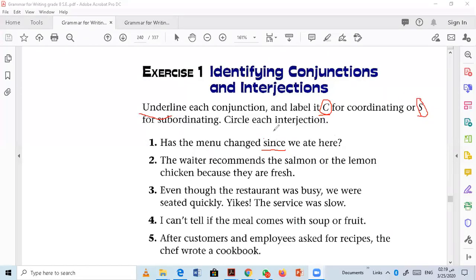Of course, it's subordinating. Why? Because there is a dependent and an independent clause. On your own, give yourself about 4 minutes to do these 4 questions, and then check your answers. Stop the video, start.